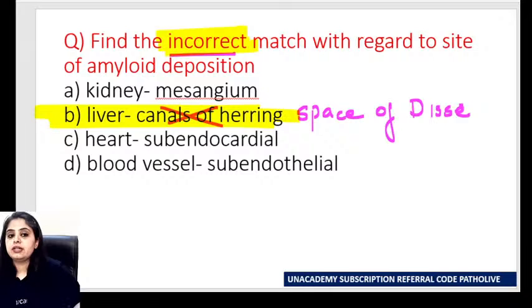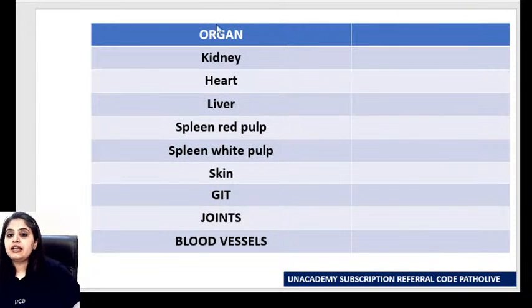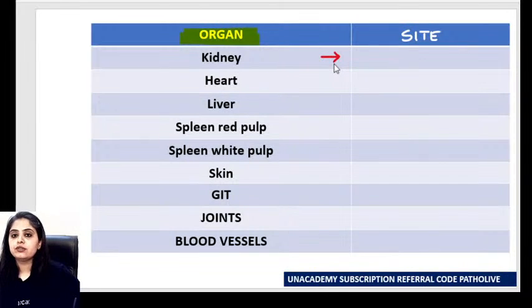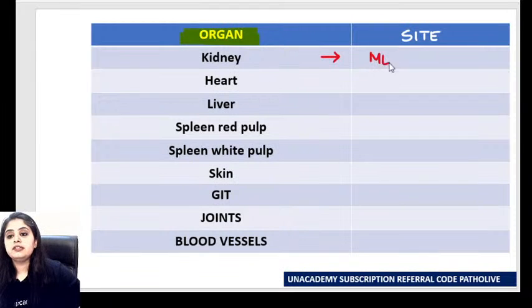So this is the next one, guys. Now you have to tell me that when I have organs written in front of you, all of you will tell me the site in that organ where it's going to go. So let's start from here. Let's start from the kidney. Where in the kidney does it go? And we'll try to do some idhar udhar ka questions also, so that everything gets sorted. Very, very good. In the kidney, it is the mesangium.